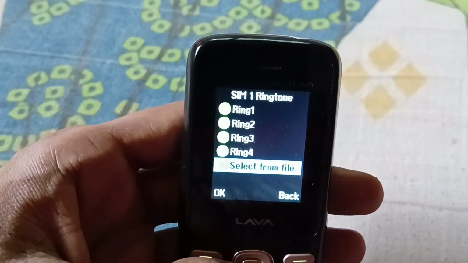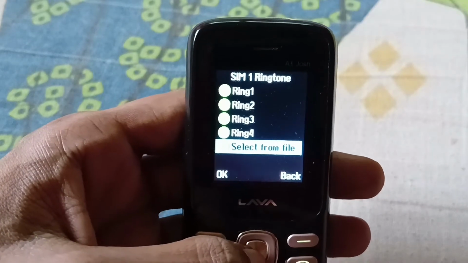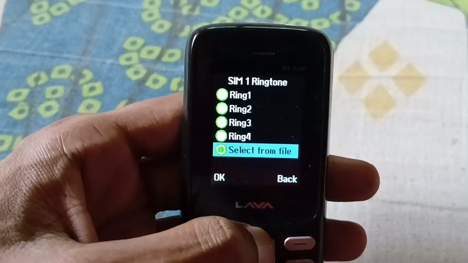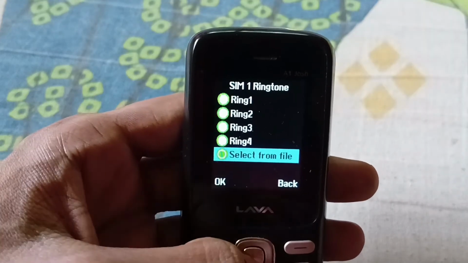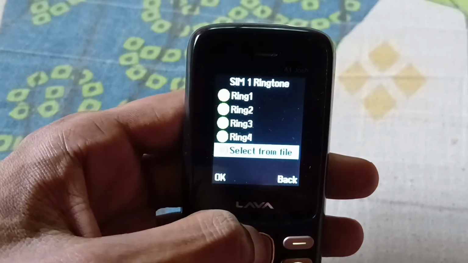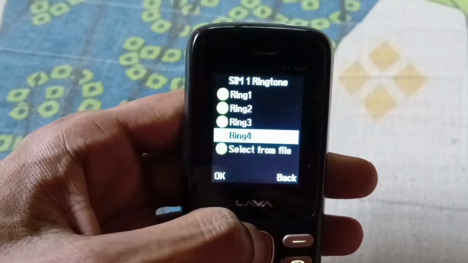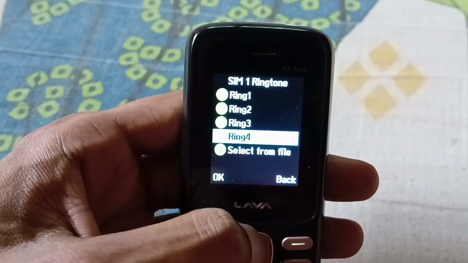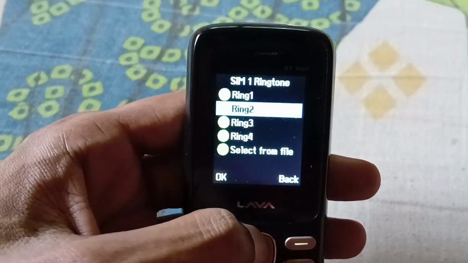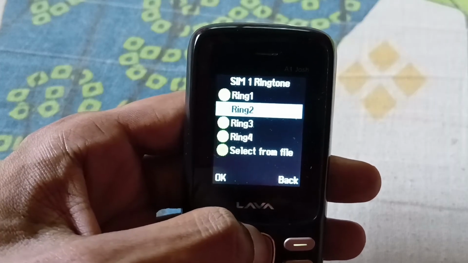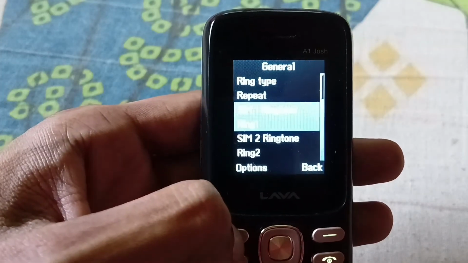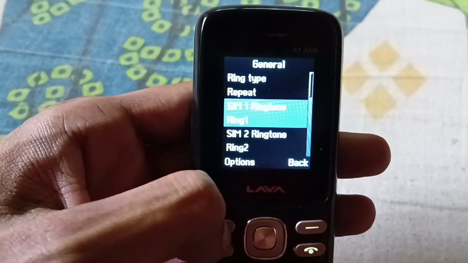and here you will see just 4 ringtones. So from here you select any ringtone. Also you can select from your files, but I don't want to select it from my files. So here is the ringtone. Select OK, and that's it.